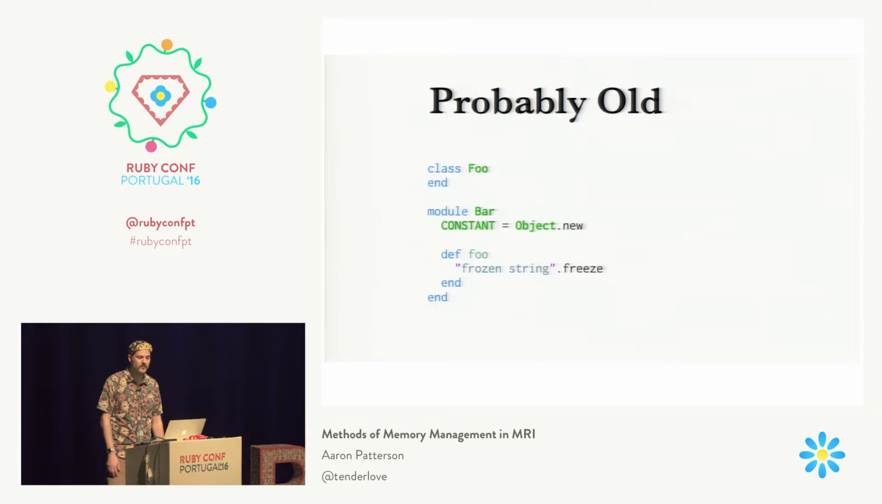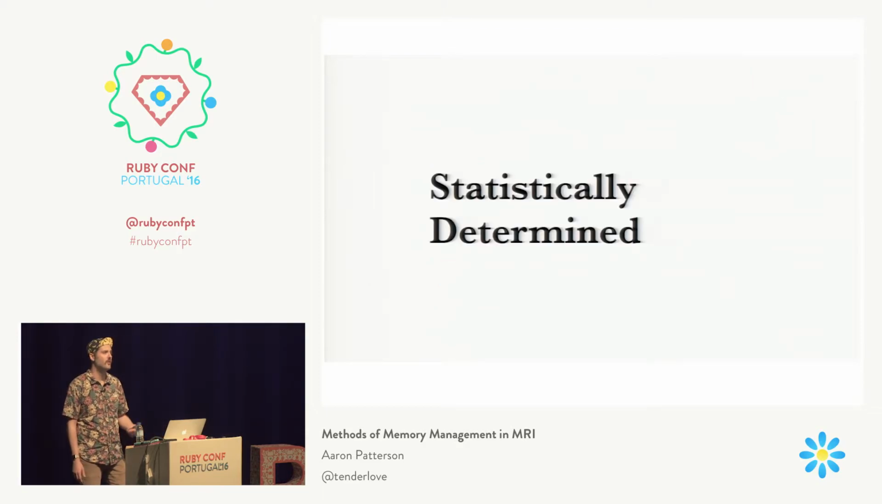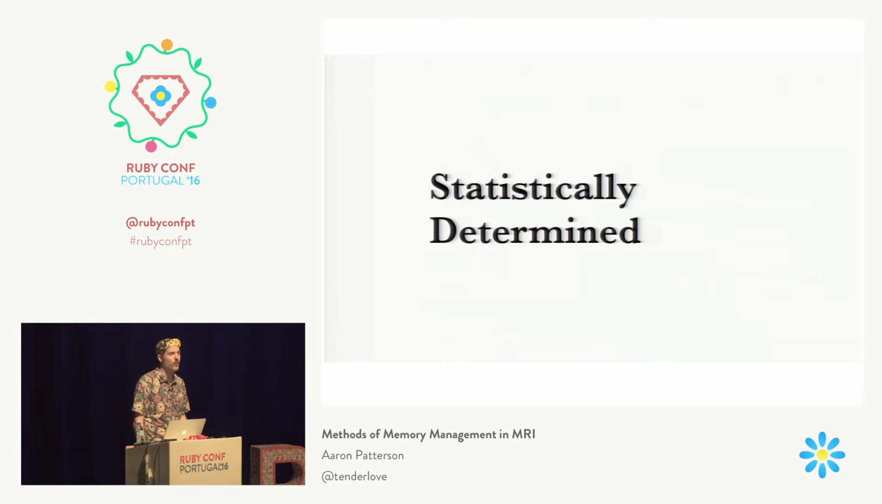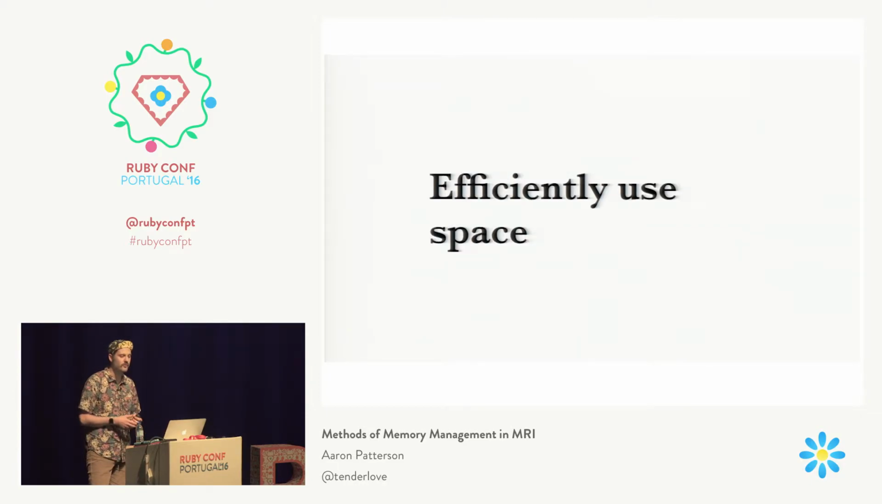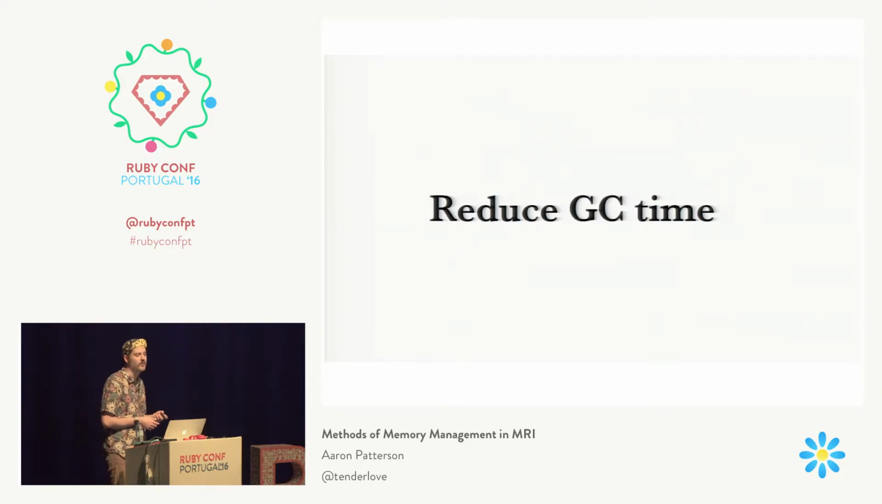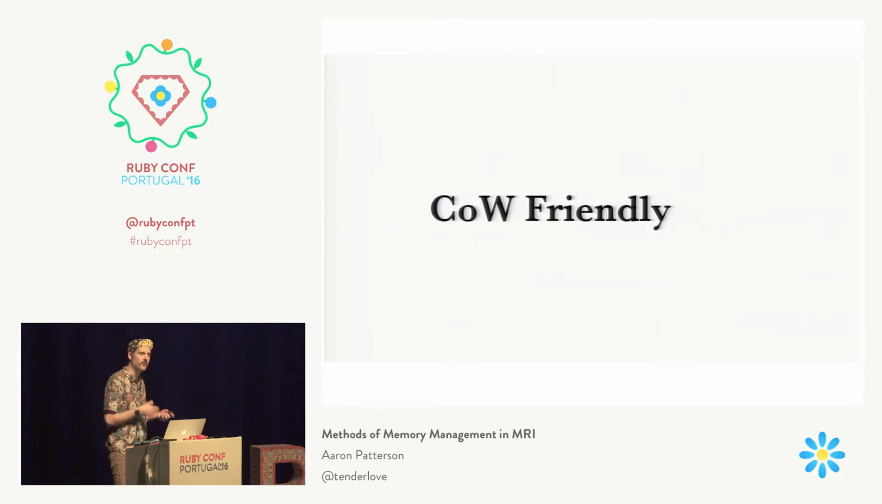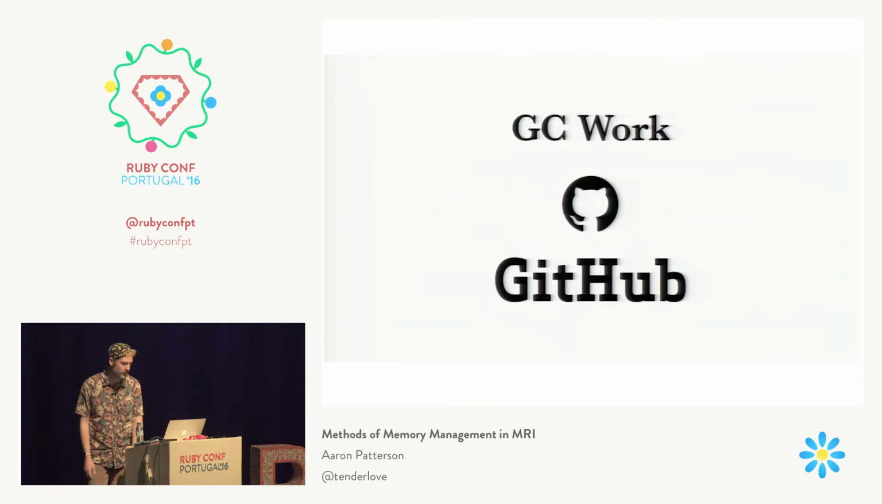Another idea is that maybe we could determine this statistically. So let's say that 80% of the time we allocate a Foo object, the Foo object becomes old. So maybe next time we allocate a Foo object, let's allocate it into the old page. This helps us efficiently use space. It also helps us reduce GC time, and it's copy on write friendly. So I want to show this. I've actually implemented this. This is some of the GC work that I've been doing for GitHub.